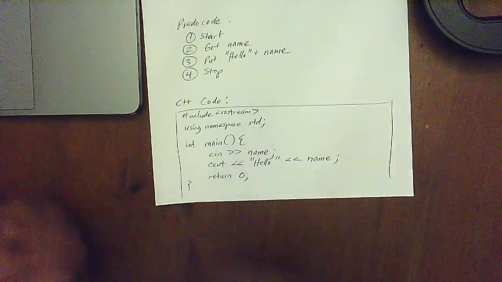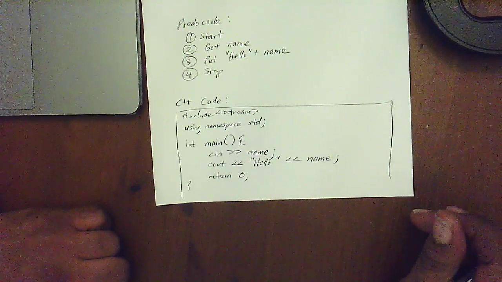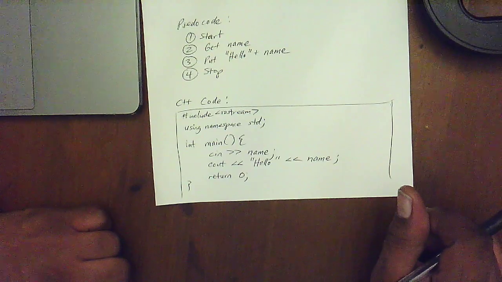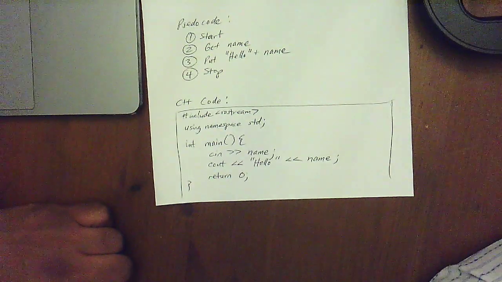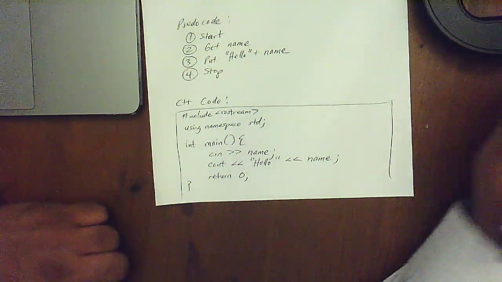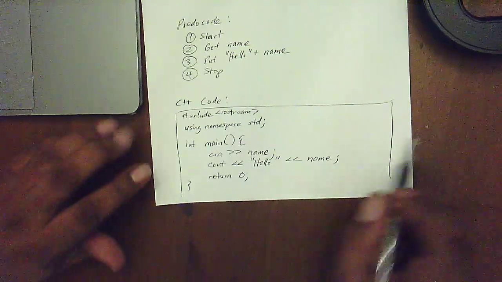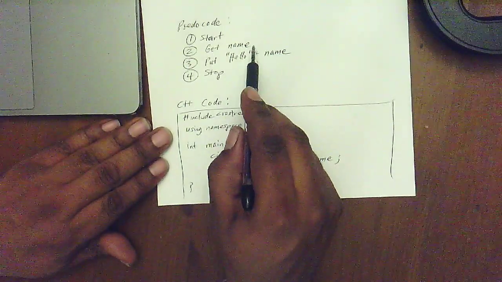And if you haven't figured it out yet, pause the video if you want to figure it out, because I'm about to reveal the answer. It's declaration. We have to declare all variables. We did not declare the variable name.